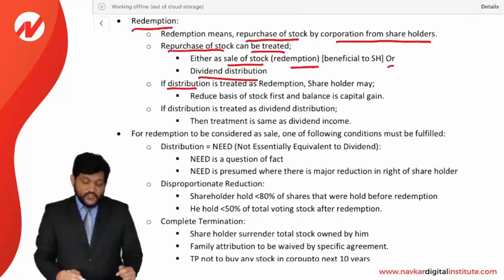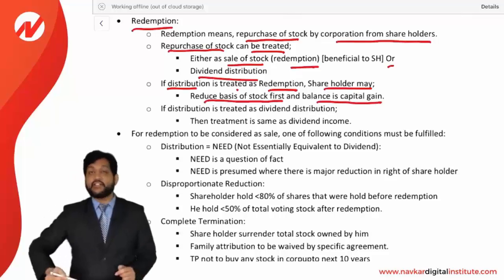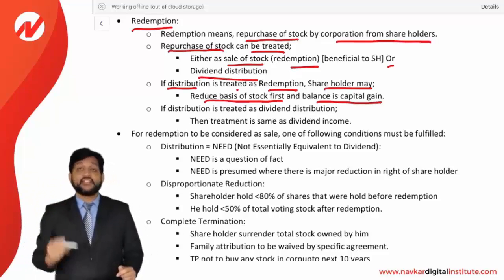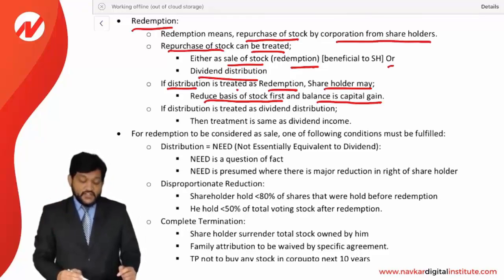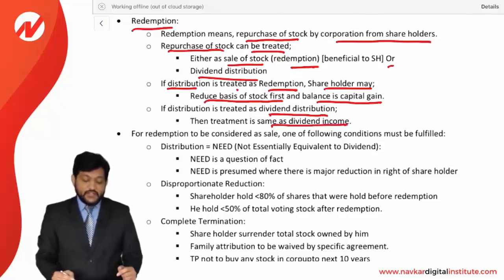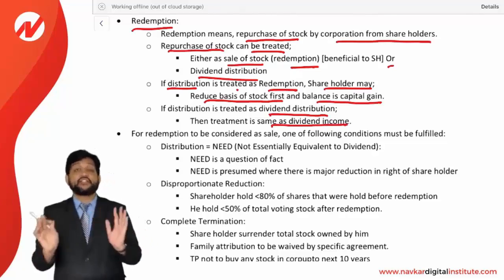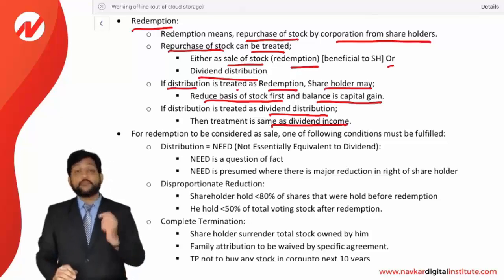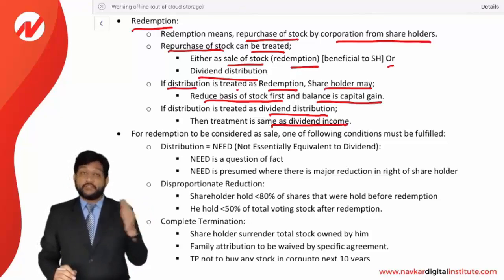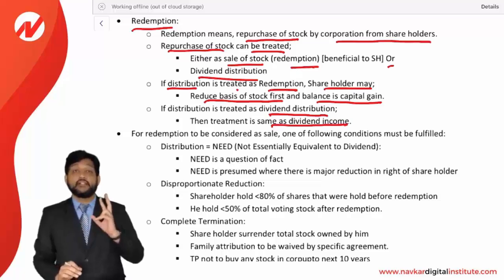Okay, if distribution is treated as a redemption, then shareholder may reduce the basis of the stock first and balance is treated as a capital gain. As I told you, when it is a redemption, then shareholder will reduce the basis and remaining is a capital gain for the shareholder. But if the distribution is treated as a dividend distribution, then the treatment is same as a dividend income. It is straight away dividend income, no reduction in the basis. So shareholder has to pay tax on all the distribution as a dividend income. So it's very important to know the distribution is a redemption or distribution is a dividend distribution.